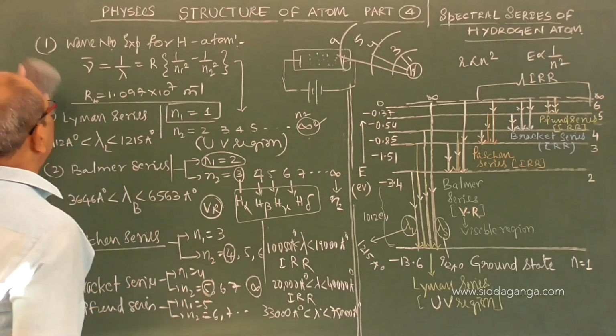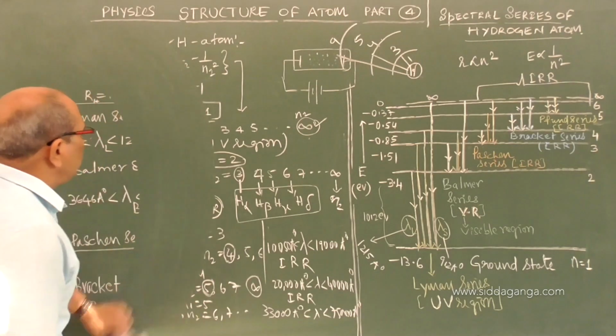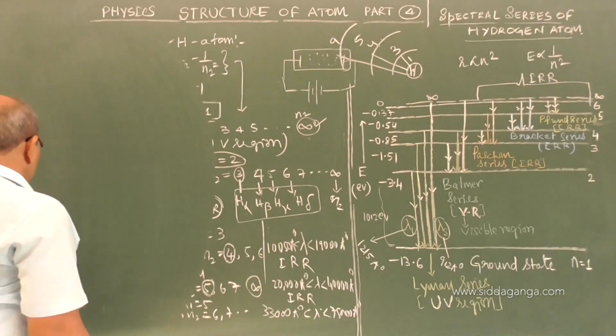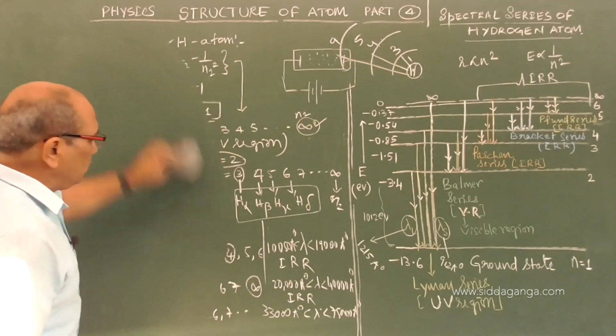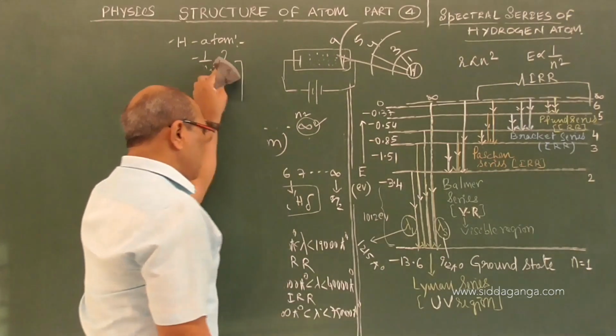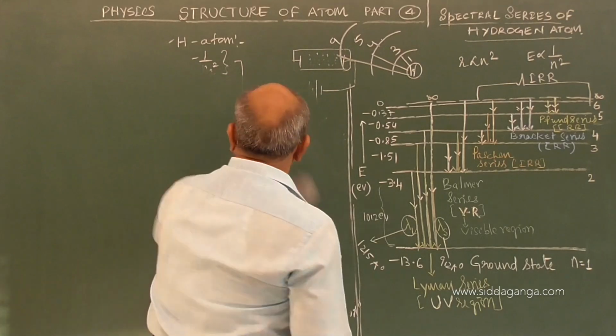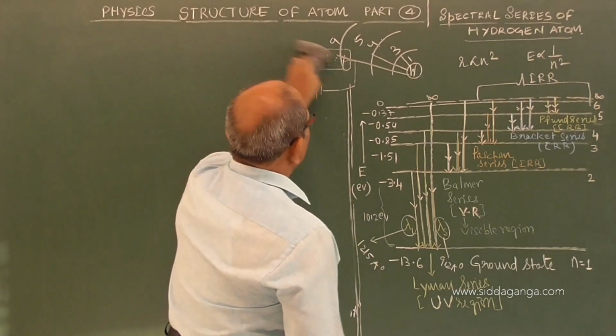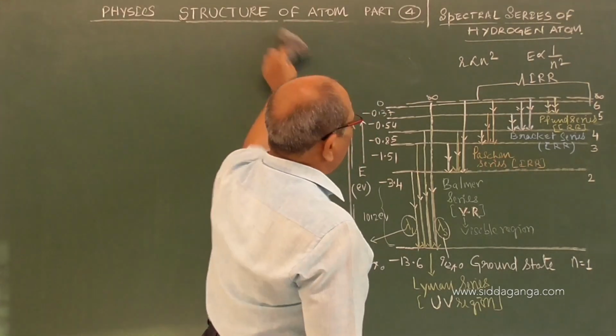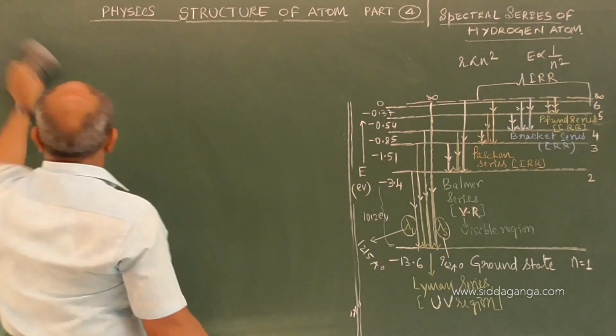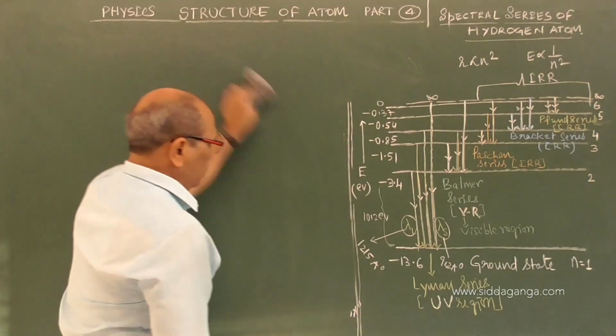This is a short idea given to you. It is a repetition from your first PUC, I think. Let us look into the important points regarding this. But remember, finally, the Lyman series is in the UV region, the Balmer series in the visible region, and the remaining series are in the infrared region.